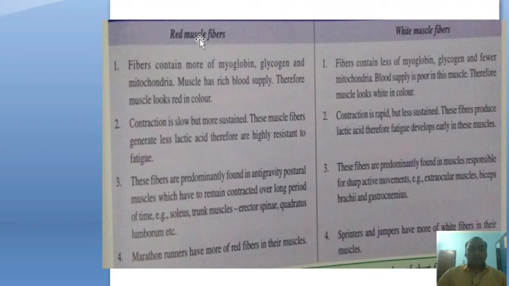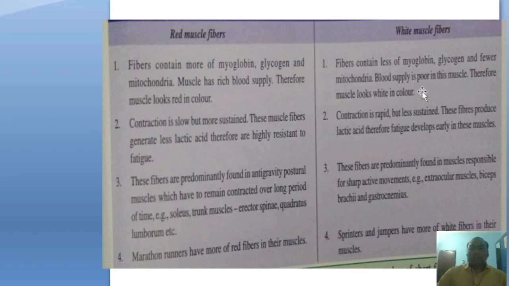Red muscle fibers are present, and white muscle fibers are present. The red muscle fibers contain more myoglobin, glycogen and are rich in mitochondria, so the muscle has a rich blood supply. The white muscle has less myoglobin, glycogen and fewer mitochondria. In this white muscle, blood supply is poor.